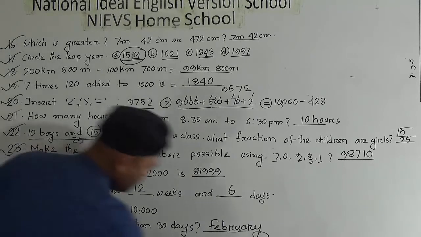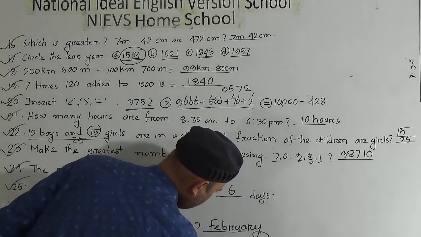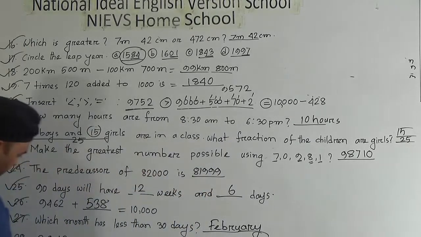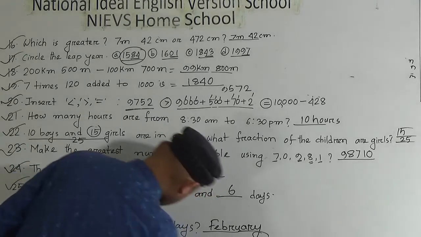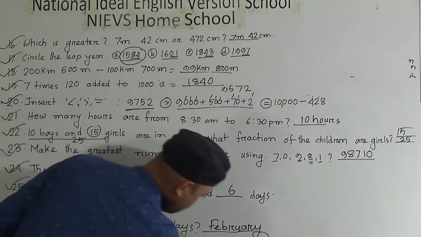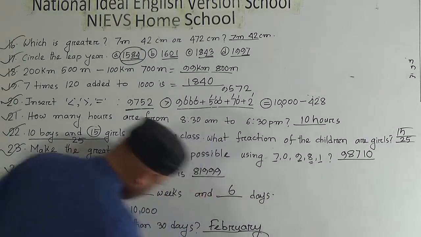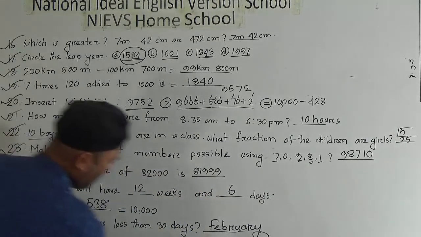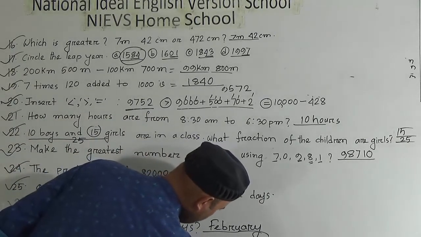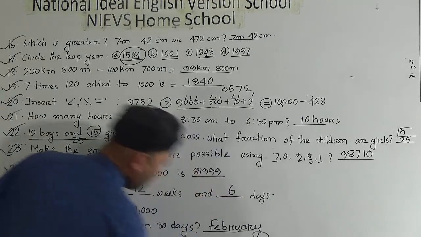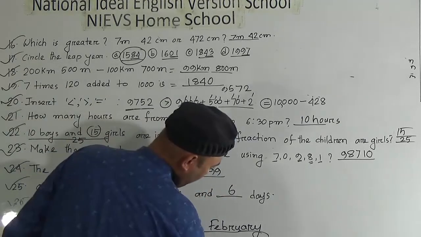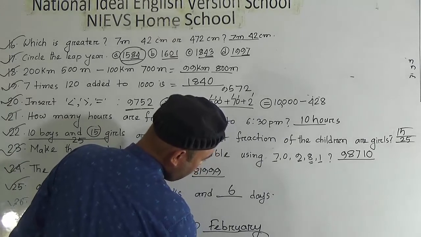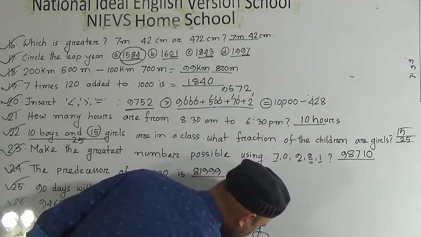Now number 28. 3942. Look here, 3942. Then the next number is 3948. And the last one is 3954. We have to add these numbers. 4 and 8, it will be 12. 12 and 2, it will be 14.